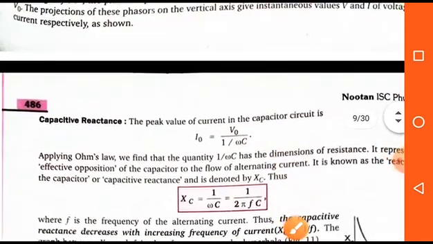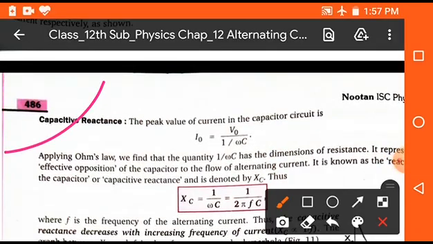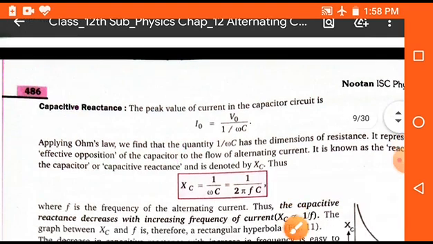Now capacitive reactance. So as you know that in the case of inductor, inductive reactance takes place, in the same way in the case of capacitance, capacitive reactance takes place, and it is represented by Xc. So Xc is equal to 1 upon omega C, and it will be equal to 1 upon 2 pi F C.